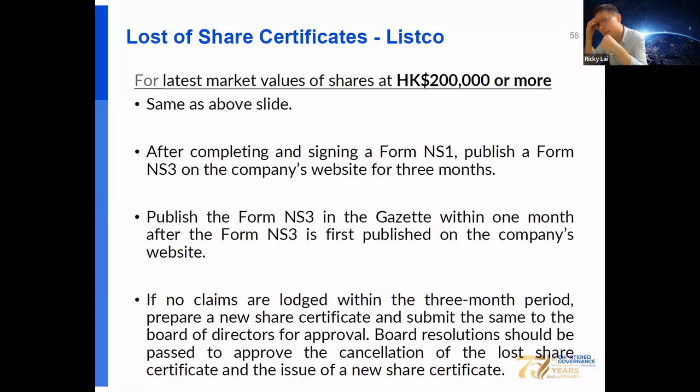How about when the latest market value of the shares is $200,000 or more? Then apart from the above mentioned procedures, publish Form NSC1 and then publish Form NSC3 on the website for 3 months. Not only on the website, Form NSC1 must also be published in the Gazette within 1 month after the publication on the company website. With no claim or loss within the 3-month period, prepare a new share certificate and submit it to the board for approval. A board resolution should be passed to approve the cancellation of the lost share certificate and the issue of new share certificates.